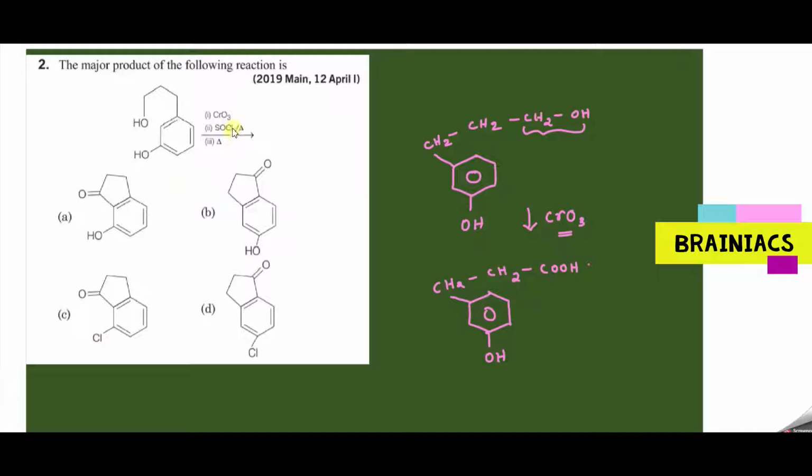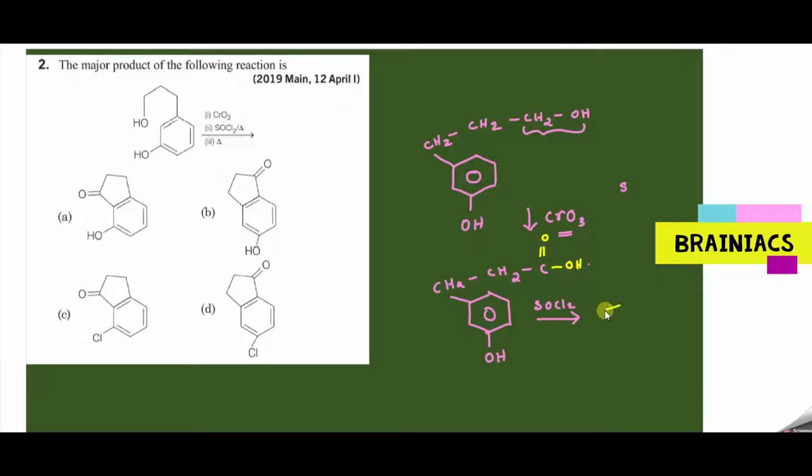Now in the next step what is happening? It is treated with SOCl2. We know that the property of SOCl2 is to replace the OH of the alcohol with what actually? Chlorine. We have learned that this reaction is called Darzens reaction. So now, the carboxylic acid is made up of a carbonyl group like this and an OH group. So what will it do?